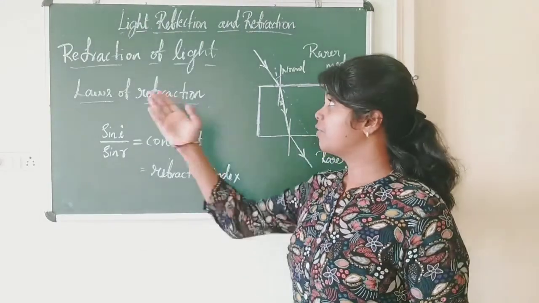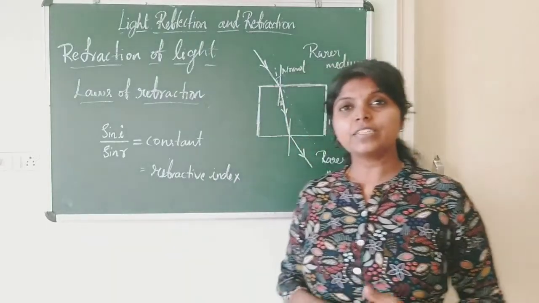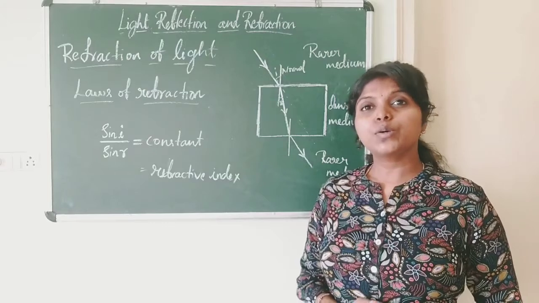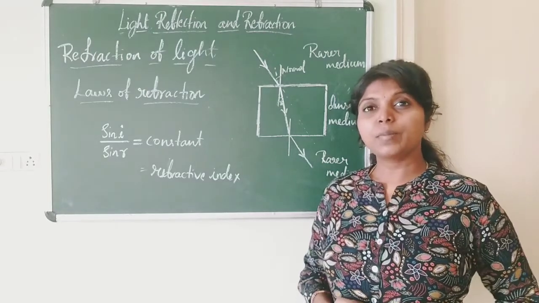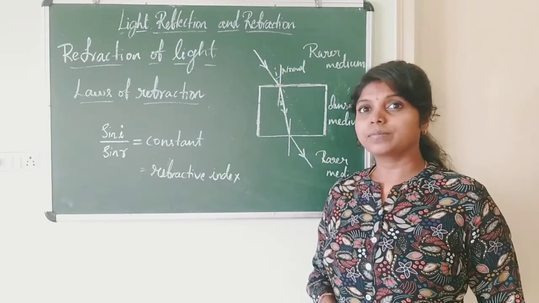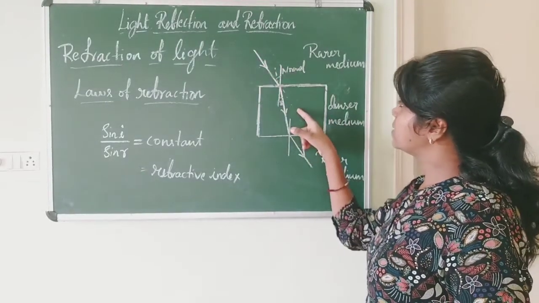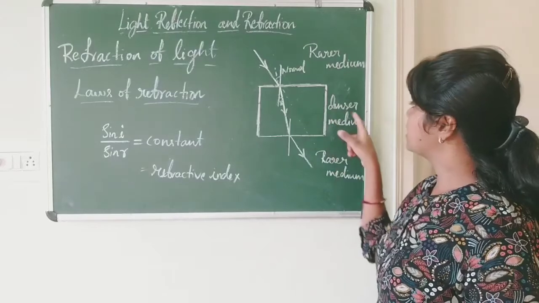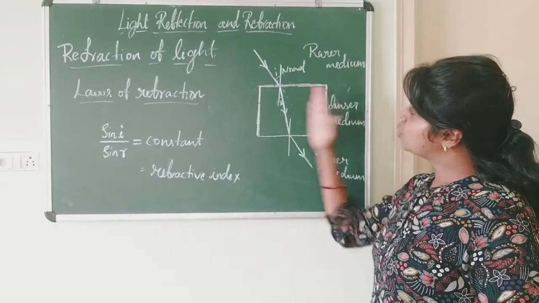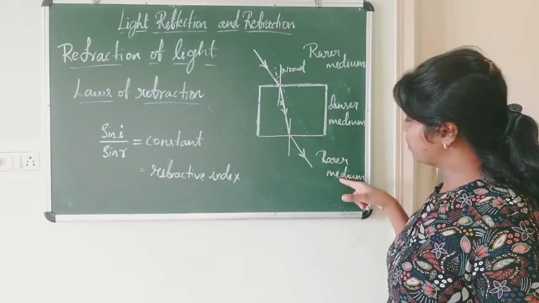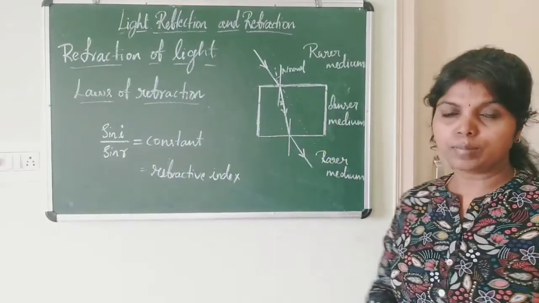Now we have refraction of light. When light travels from one medium to another medium, it changes its direction due to the change in speed. This phenomenon is called refraction of light. For example, when light travels from air to glass, that is from rarer medium to denser medium, the light bends towards the normal. If the light travels from denser medium to rarer medium, the light moves away from the normal.